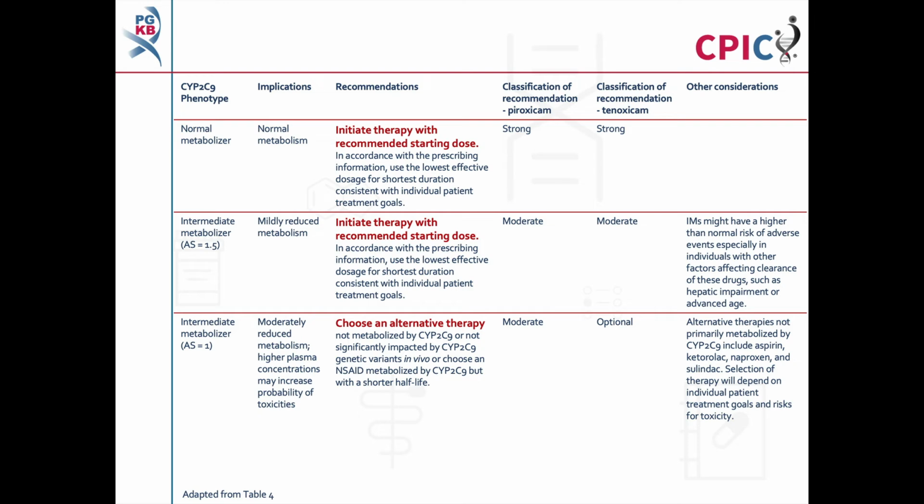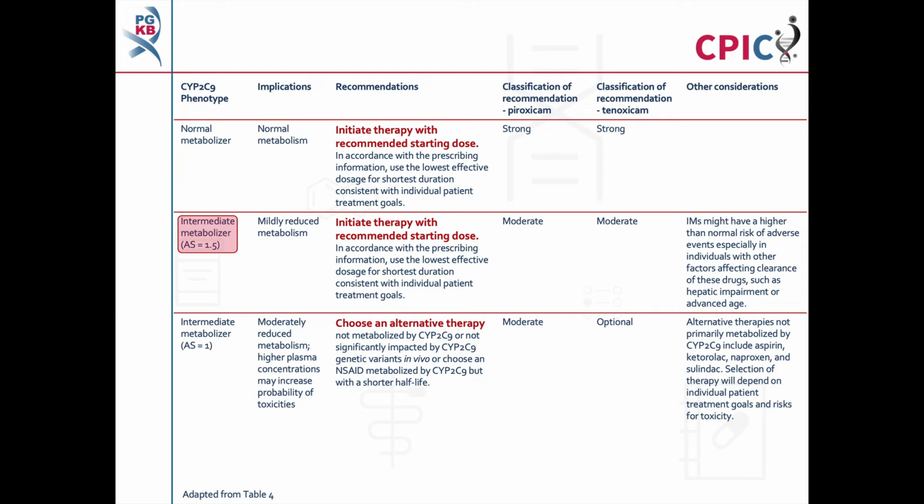These are the CPIC dosing recommendations for piroxicam and tenoxicam, as shown in Table 4 of the guideline. Patients with a CYP2C9 normal metabolizer phenotype will have normal metabolism of NSAIDs. These patients can begin piroxicam or tenoxicam therapy using the recommended starting dose. This is a strong recommendation for both piroxicam and tenoxicam.